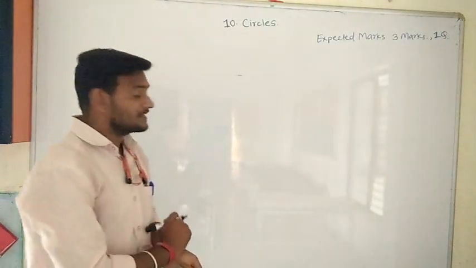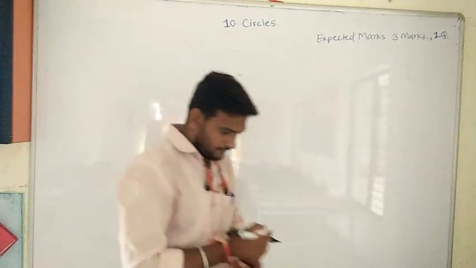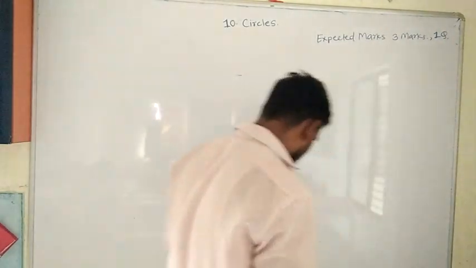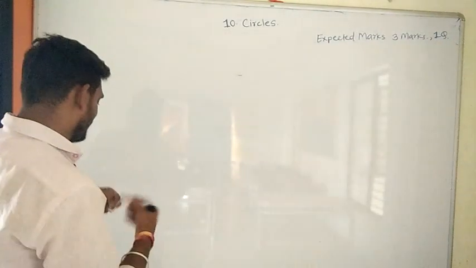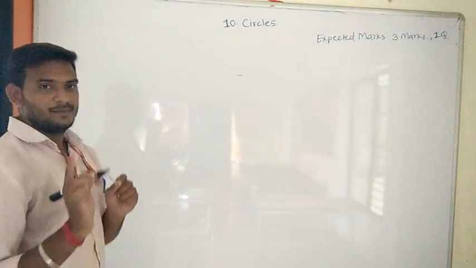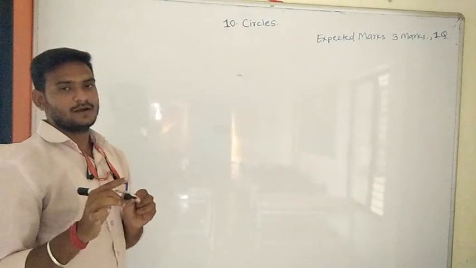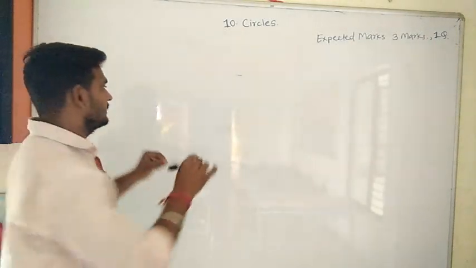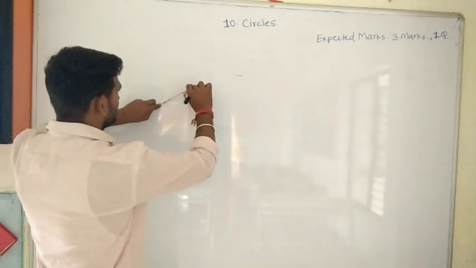Now, I will consider three cases here. First, I will draw the circle. I think everybody has a compass. With the use of a compass, you can draw the circle like this.